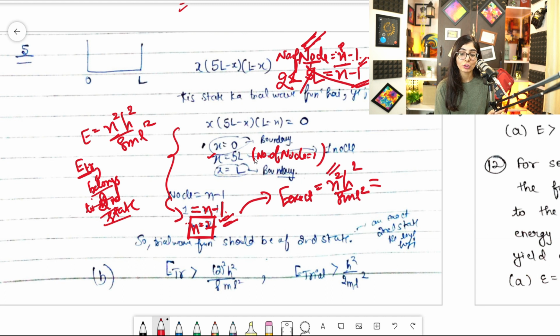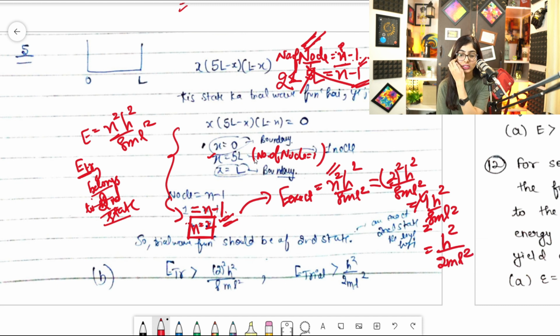So if I put the value of n, that is 2, that is 2 square h square by 8 ml square, and 2 square means 4h square by 8 ml square. Clear? And 4 to the 8 becomes h square by 2 ml square. Clear? So this is my exact energy of second state, and this is my trial wave function belonging to second state.